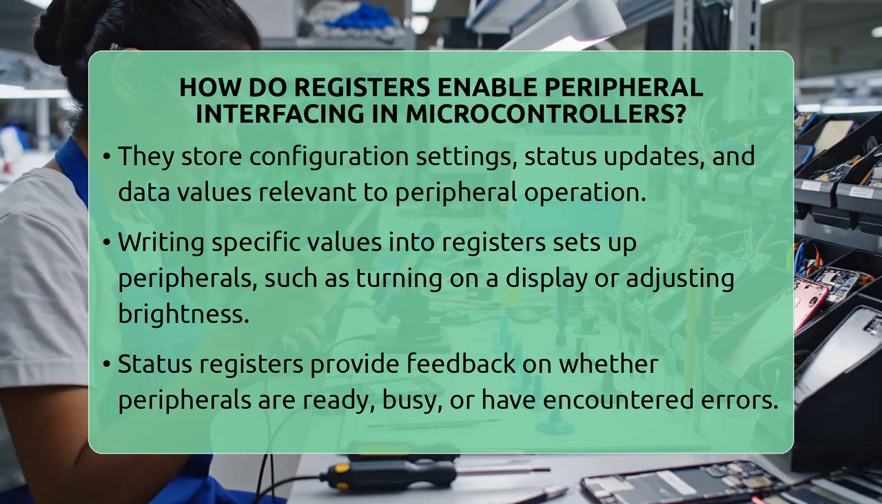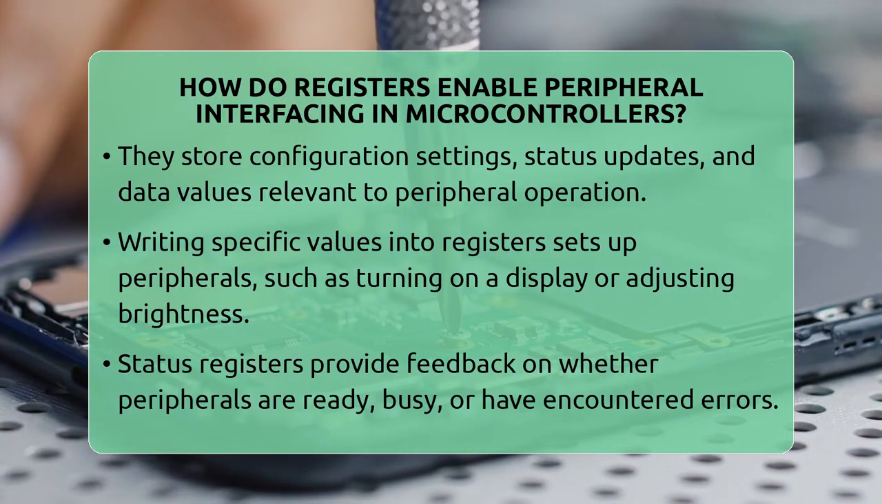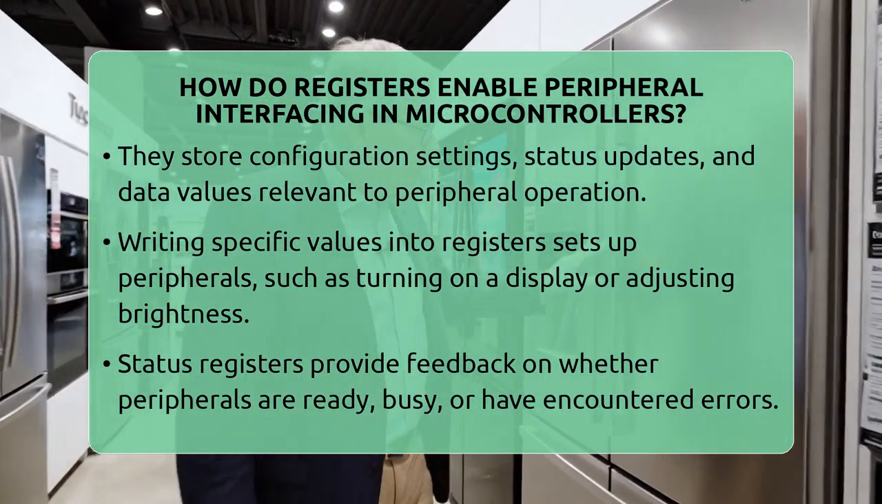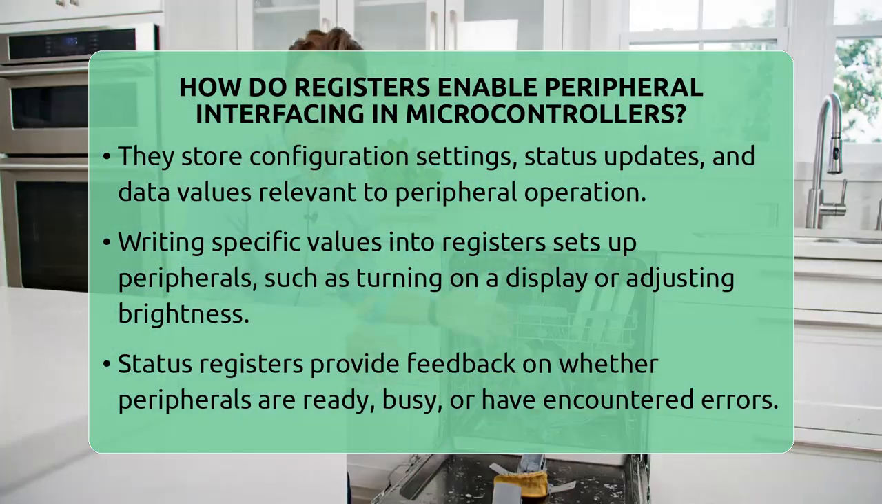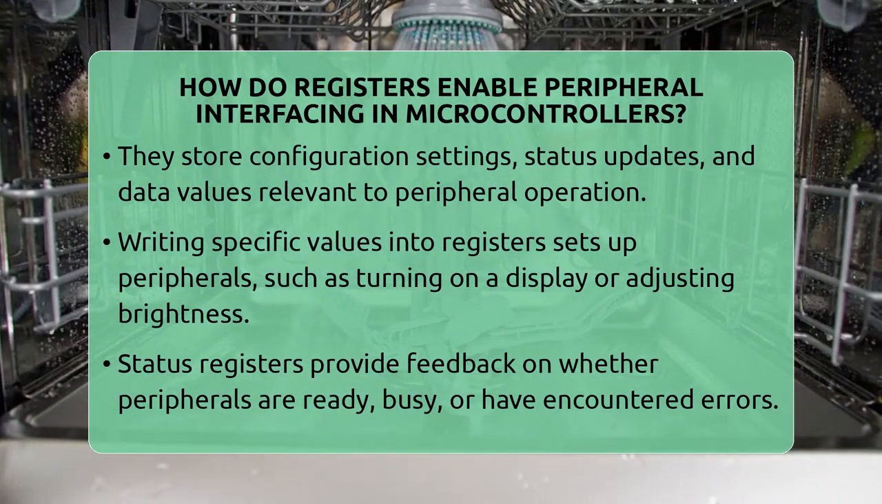Status registers are like a report card that shows if the peripheral is ready, busy, or if an error has occurred. Data registers are used to send or receive actual information. If a microcontroller reads from a data register, it gets the latest sensor measurement. If it writes to a data register, it sends commands or data to the device.